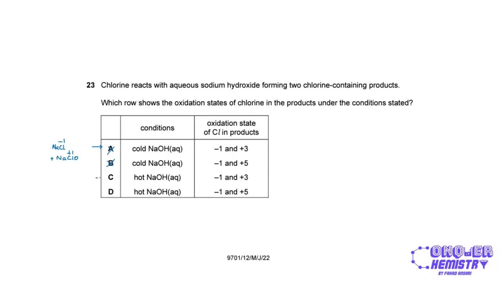For hot sodium hydroxide, the products that contain chlorine are NaCl with an oxidation state of -1 for chlorine and NaClO3. Now in this case, oxygen, we have 3 atoms, so this is going to be -6. Sodium is +1 because it's in group 1, so chlorine turns out to be +5. So -1 and +5 are the correct oxidation states, and so option D is the correct one to go here.